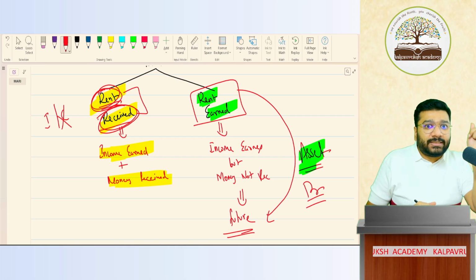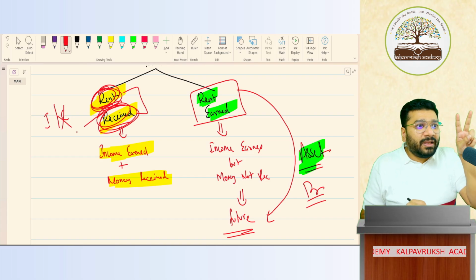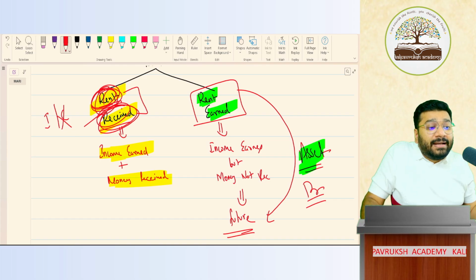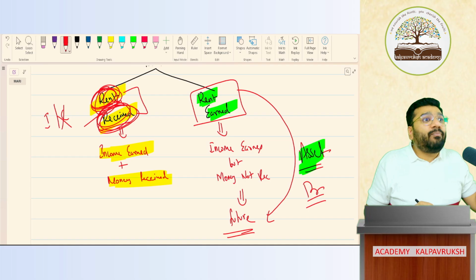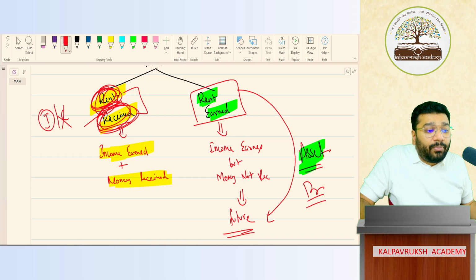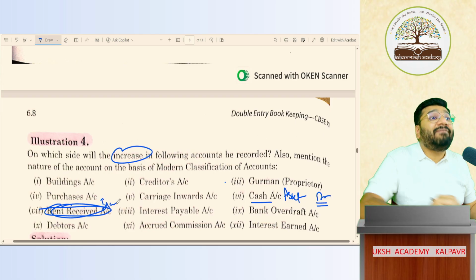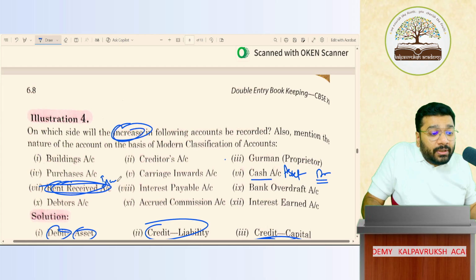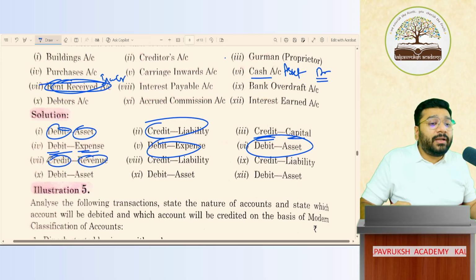This is a little tricky to understand. See, rent received is a transaction. In every transaction, there are two accounts. One is rent income account. Second is cash account. So here, rent received means are they talking from the cash point of view or rent income point of view? Income point of view. They have not used anywhere the word cash. So they're talking about the income point of view. So here, rent received is income, revenue. Revenue is what balance? Credit balance. To increase revenue, credit. So rent received is revenue and credit. Got it, not got it?